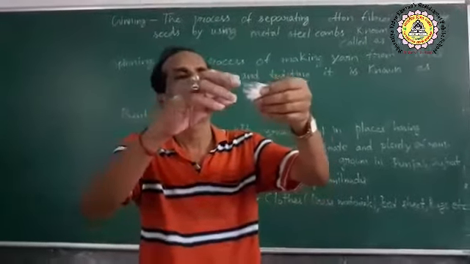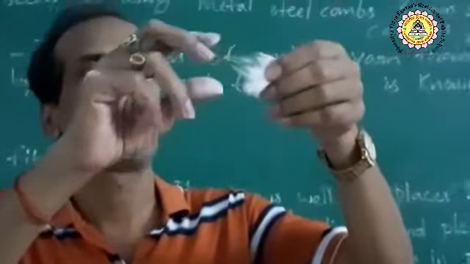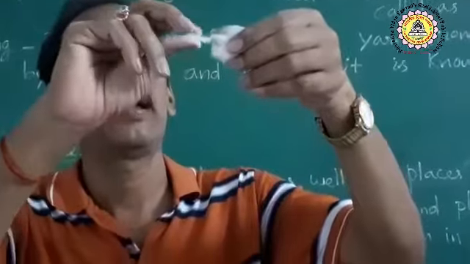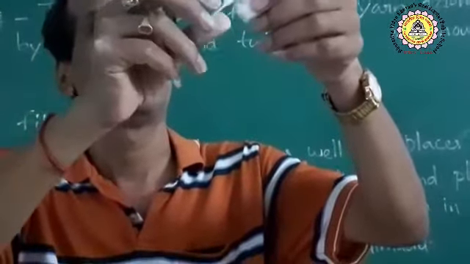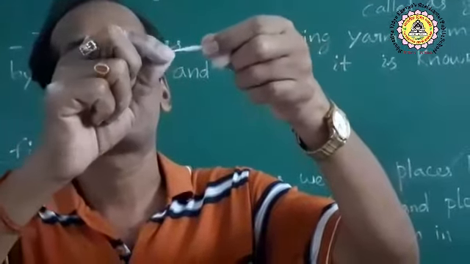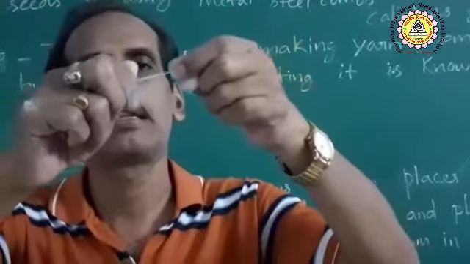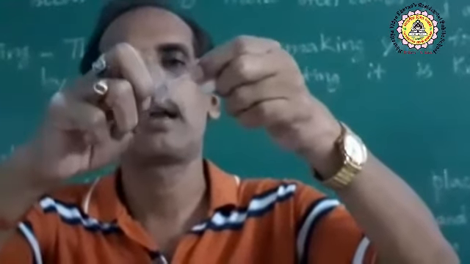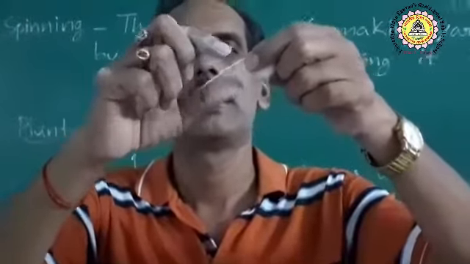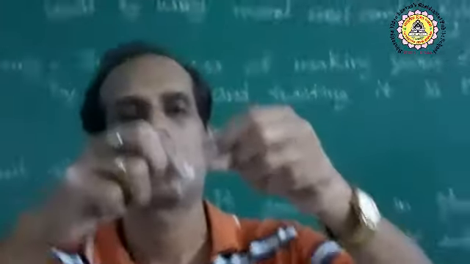So these wicks are made by just pulling out some cotton fibers by hand, and while pulling out, these fibers are pressed in between our forefinger and thumb and twisted like this. When we are twisting like this, we are getting a small piece of thread.